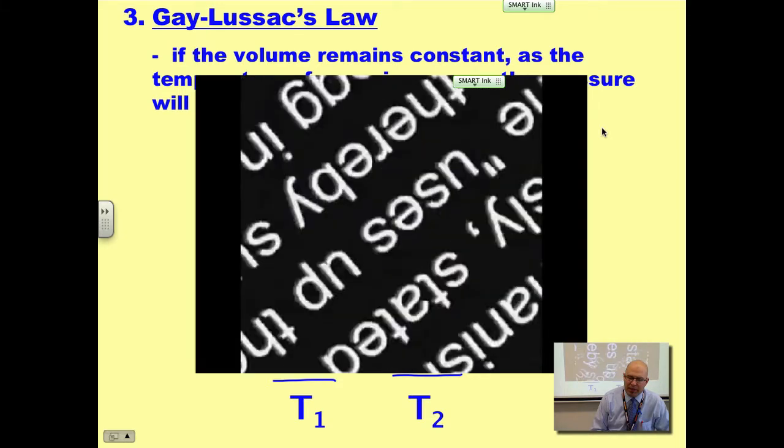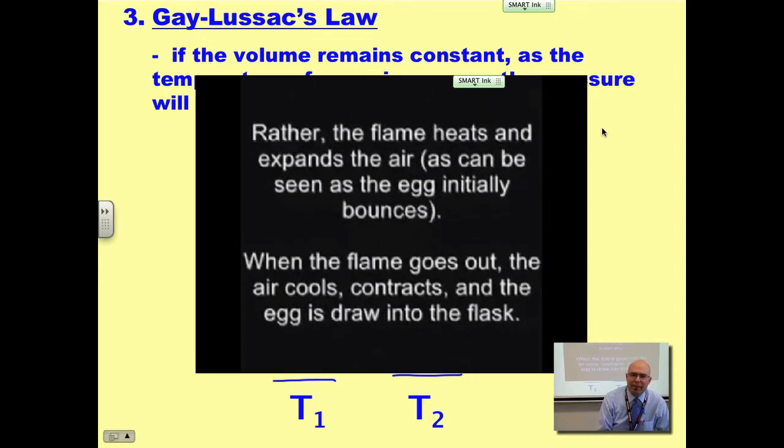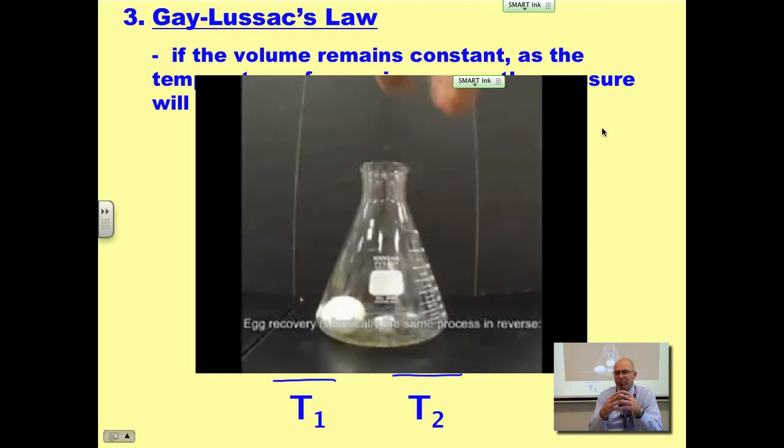A lot of people think that the egg is sucking in the air, but that's not the case. What we're doing is we're increasing the temperature with the flame, and because the air cools, then the pressure will decrease.